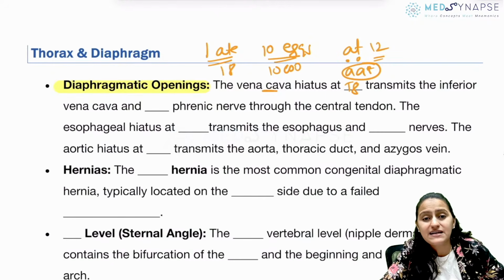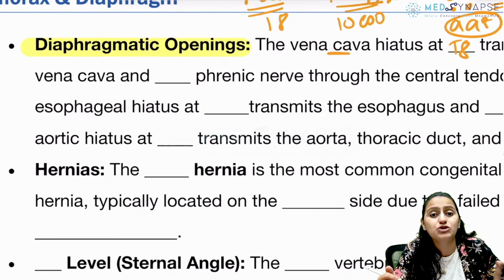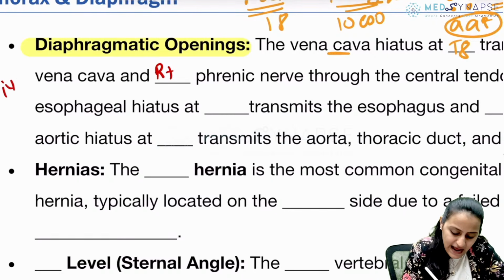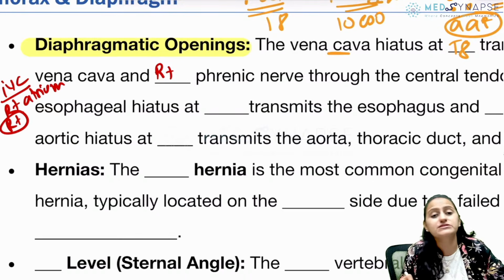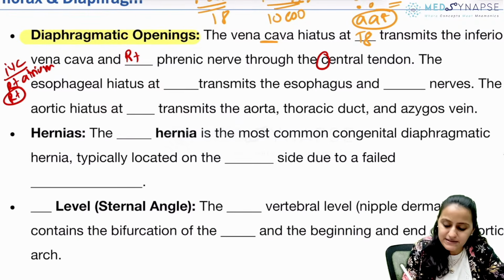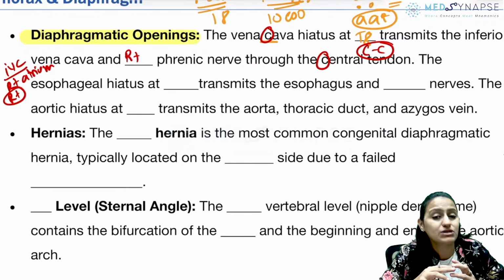It transmits the IVC, and what nerve goes along with the IVC? What phrenic nerve? The right or the left? Remember, it is the right phrenic nerve. So remember, IVC drains into the right atrium. Veins are present on the right side. So along with that goes the right phrenic nerve, not the left phrenic nerve. Okay? And remember, this caval opening, CC, caval opening is what is present in the central tendon of the diaphragm.